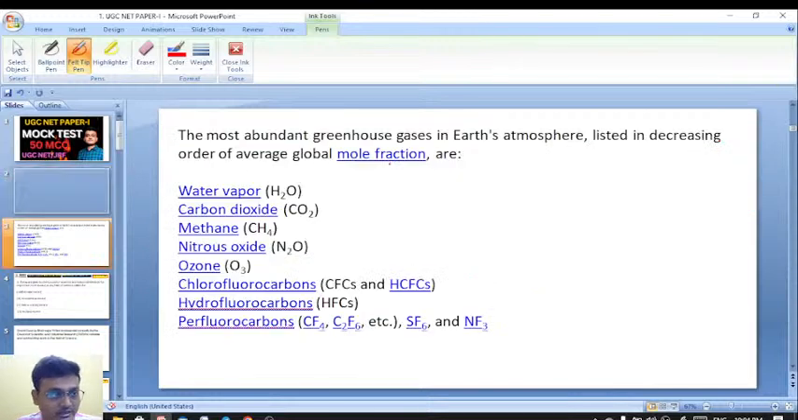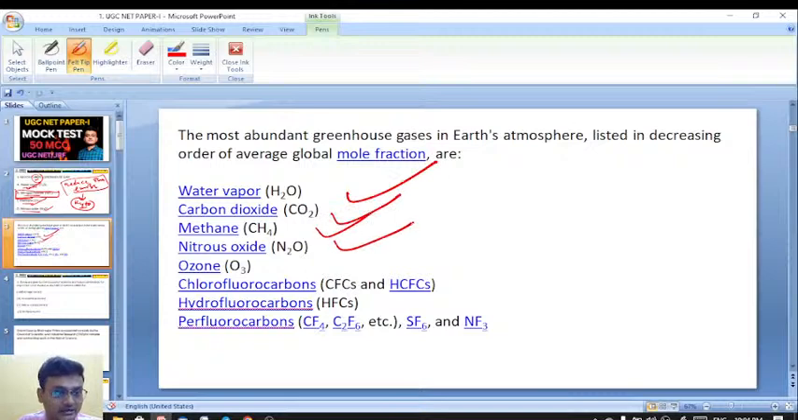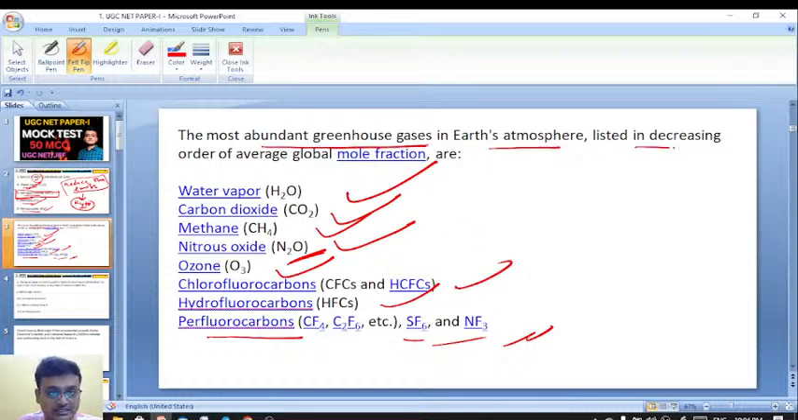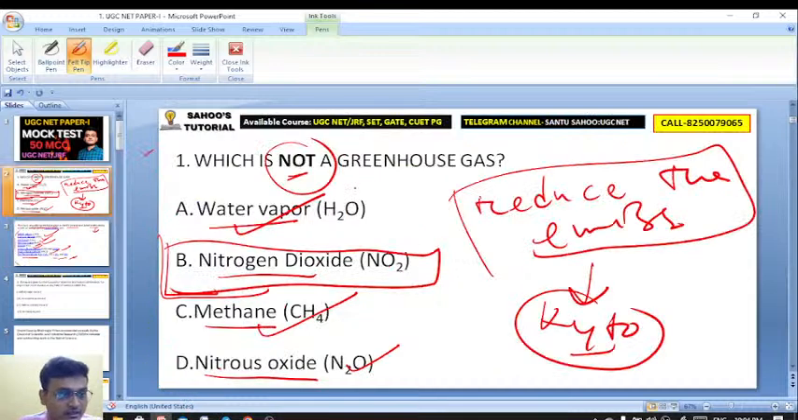And here is the list of greenhouse gases: water vapor, carbon dioxide, methane, nitrous oxide, N2O, then ozone, CFCs, hydrofluorocarbons, as well as perfluorocarbons. These are all greenhouse gases. The most abundant greenhouse gases in Earth's atmosphere, listed in decreasing order of average global mole fractions, are here. That's why nitrogen dioxide is not a greenhouse gas.